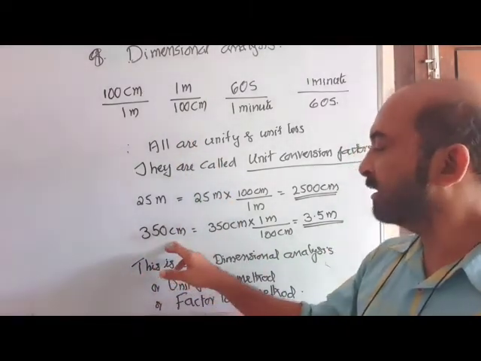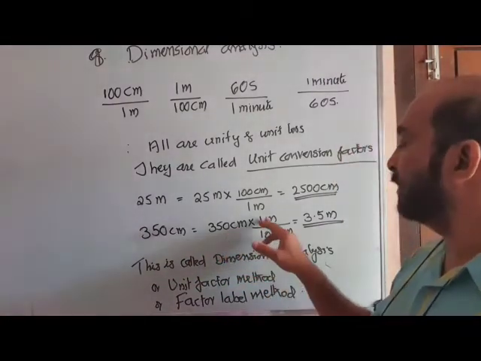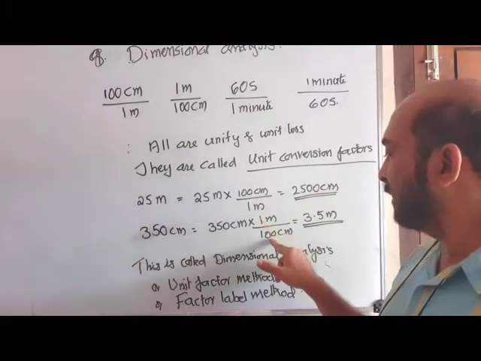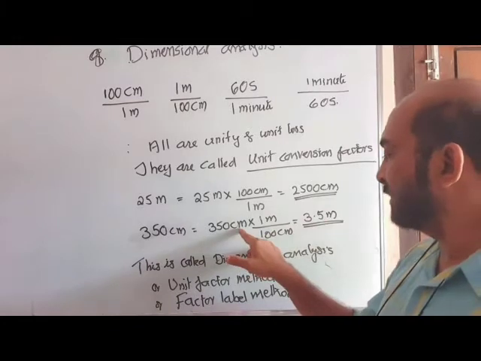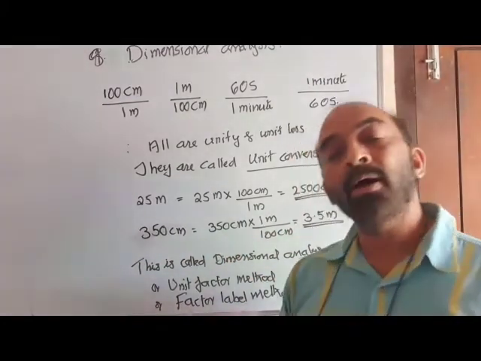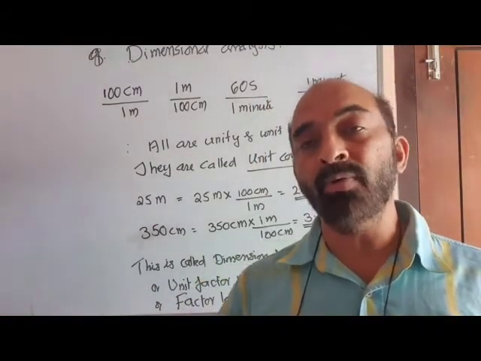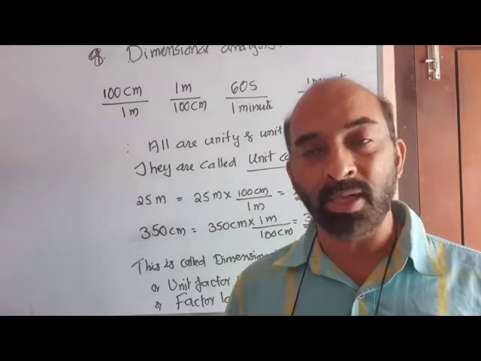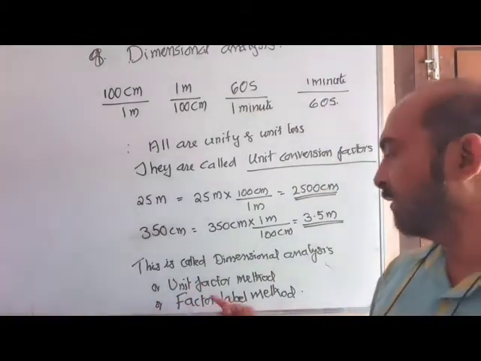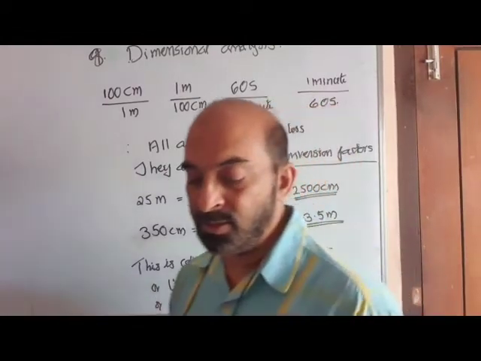Again, 350 centimeter. We want to convert 350 centimeter to meter. 350 centimeter into 1 meter by 100 centimeter. Numeral part, 350 into 1 by 100, 3.5. Unit part, centimeter cancels, meter remains. So by using this unit conversion factor, we convert a value in one unit to a value in another unit. This is called dimensional analysis, or the factor label method, or the unit factor method. Okay, that is dimensional analysis.